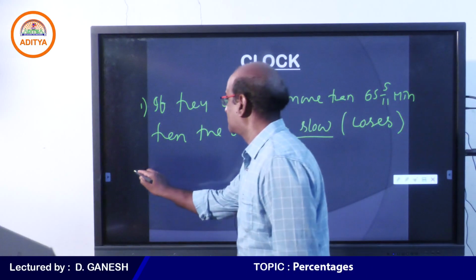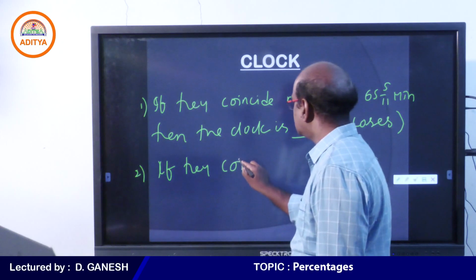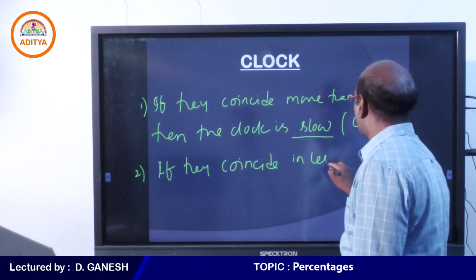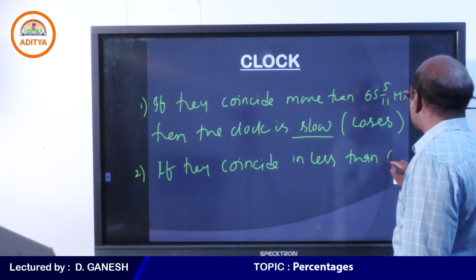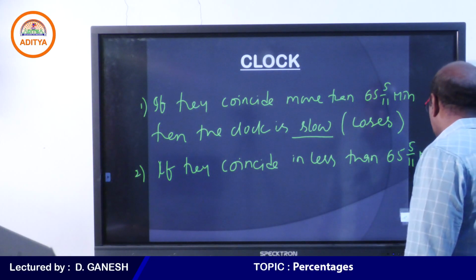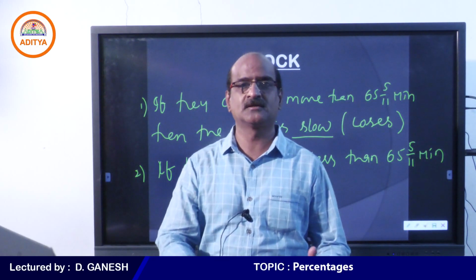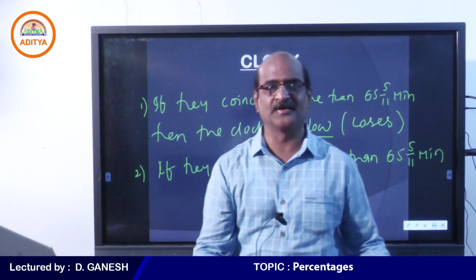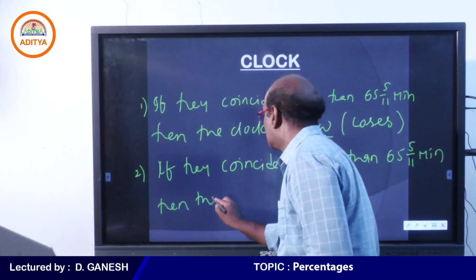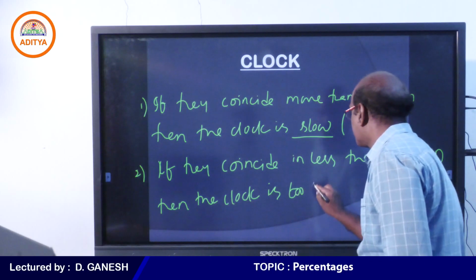Ready? Now point number 2. If they coincide in less than 65 5 by 11 minutes, if anybody completes his graduation in less than 3 years, he must be very fast.